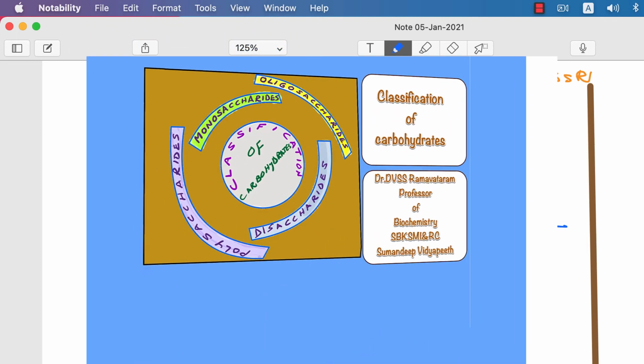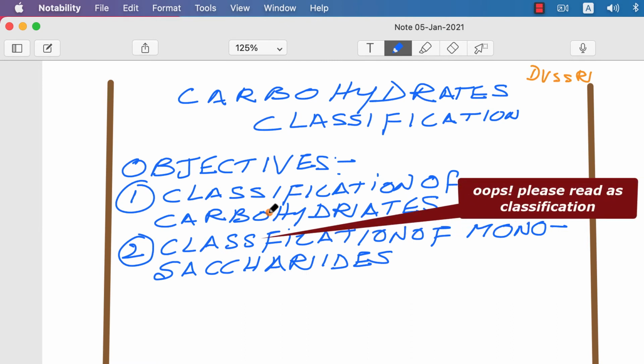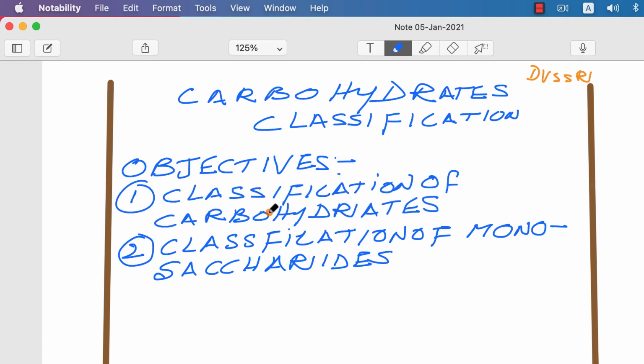In the previous session, I discussed the definition and functions of carbohydrates. In this session, I'll be taking up the classification of carbohydrates as well as monosaccharides. The objectives set for this session are: at the end of the session, the learner shall be able to classify carbohydrates, and also classify the monosaccharides.